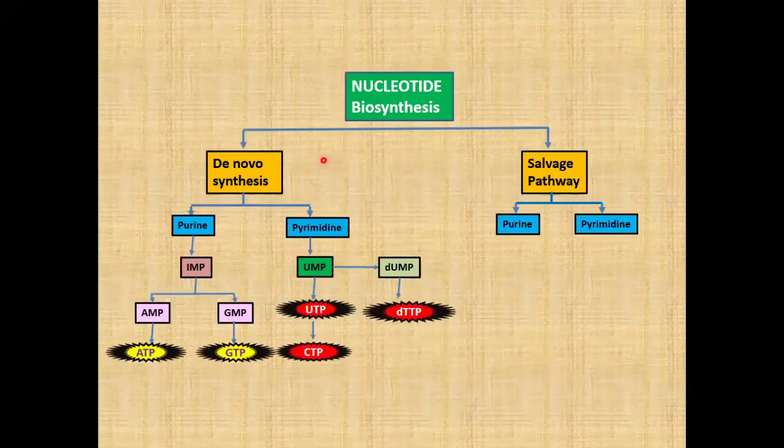Nucleotide biosynthesis can be carried out in two ways. The major one is de novo synthesis, and the second one is the salvage pathway. I have made a video on de novo synthesis, so those who haven't seen it, please check my channel so you can understand it better. The salvage pathway can synthesize both purines and pyrimidines. Today we are going to talk on the salvage pathway.